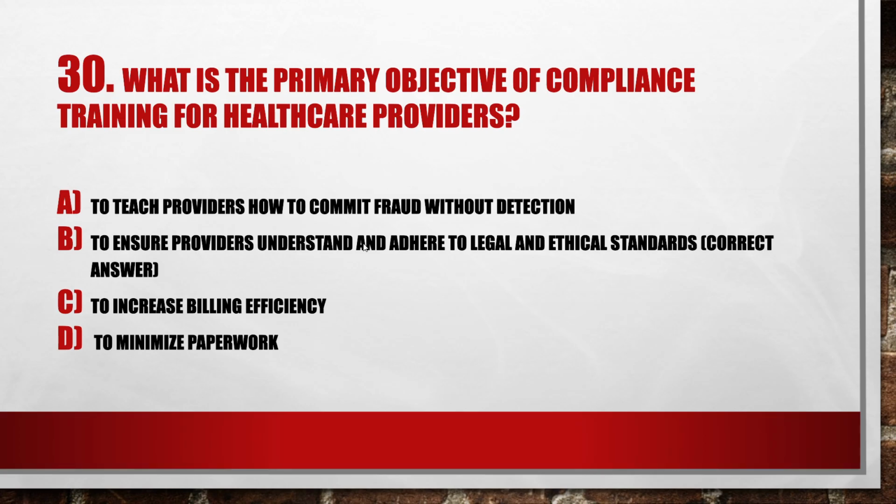What is the primary objective of compliance training for healthcare providers? Option A, to teach providers how to commit fraud without detection. Option B, to ensure providers understand and adhere to legal and ethical standards. Option C, to increase billing efficiency. Option D, to minimize paperwork. Option B is the right option, to ensure providers understand and adhere to legal and ethical standards.